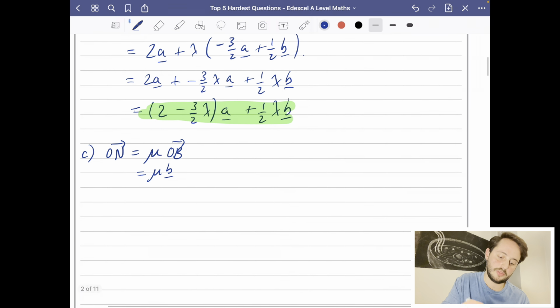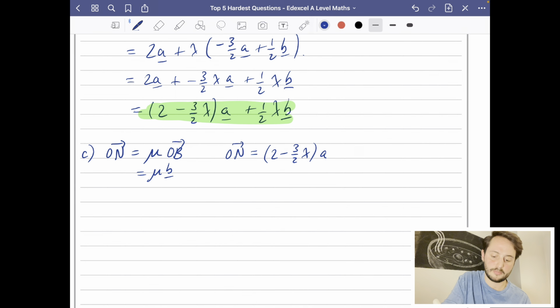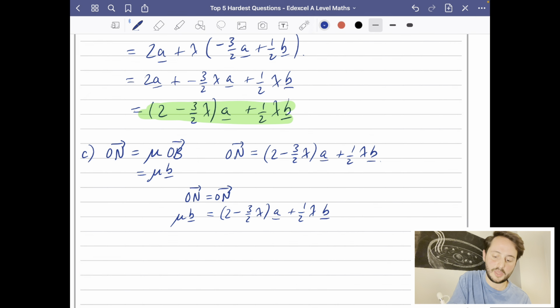Now I have got 2 things that ON is equal to. From the previous part of the question, ON is equal to this. And what we've just worked out is that ON is equal to this. So I can now say ON must be equal to ON. In other words, mu b equals 2 minus 3 over 2 lambda a plus a half lambda b. And here is where we compare the coefficients.